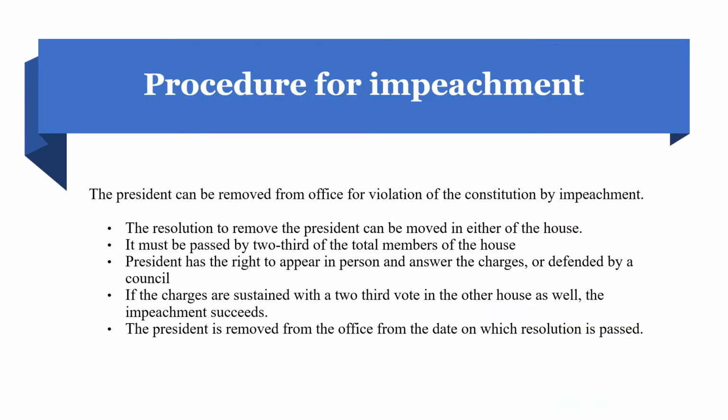Procedure for impeachment. Now, impeachment means removal of the president. The president can be removed from office for violation of the Constitution by impeachment. Now, what are the procedures for impeachment? The resolution to remove the president can be moved in either of the houses, that is Lok Sabha or Rajya Sabha. It must be passed by 2/3 of the total members of the house.